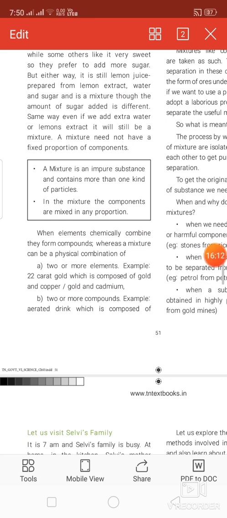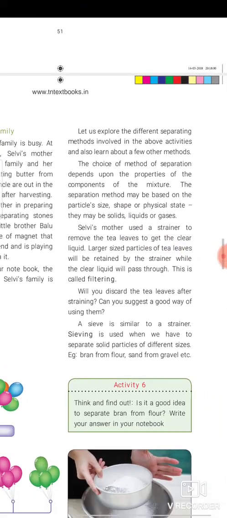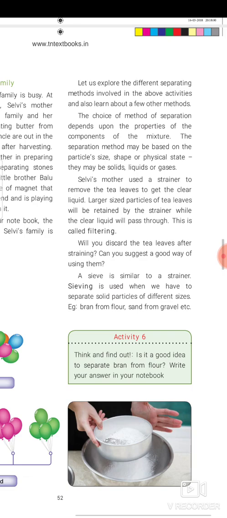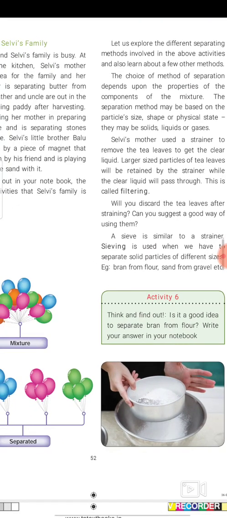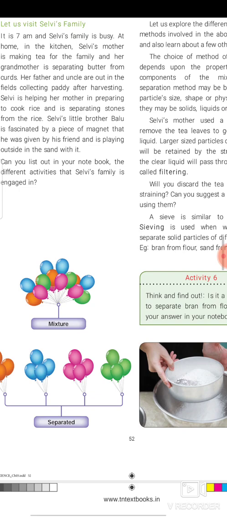Next, we need to see the separation of mixtures. There are various methods of separation of mixtures. See first, filtering and sieving. The choice of a method of separation depends upon the properties of the components of the mixture. The separation method may be based on particle size, shape and physical state.